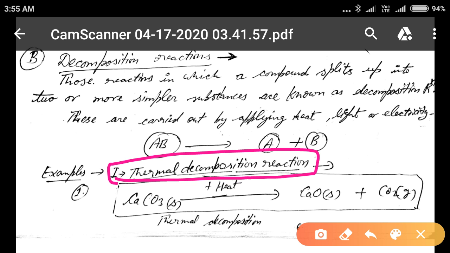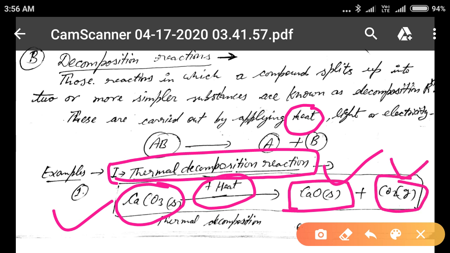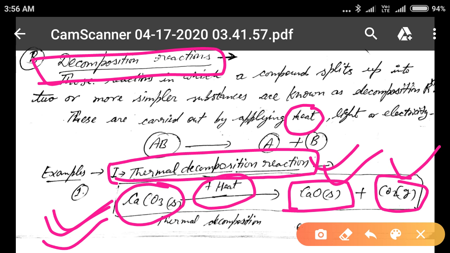Thermal decomposition reactions are those decomposition reactions in which heat is required for the breakdown of any substance. For example, calcium carbonate, when heated up, breaks down into calcium oxide and carbon dioxide. This is a thermal decomposition reaction, because here the heat is required.